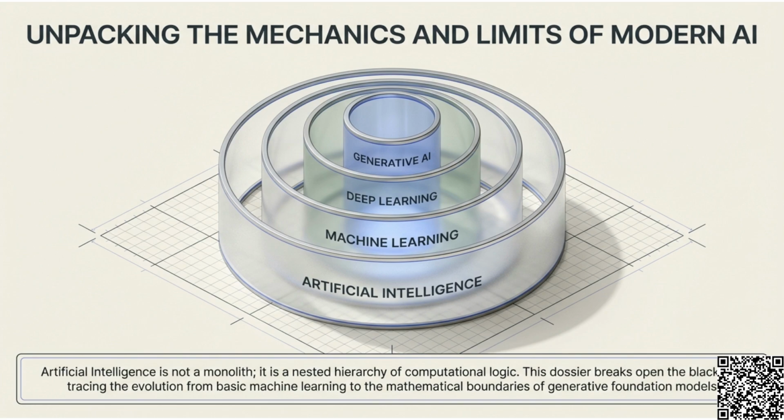Artificial intelligence is a nested hierarchy, not a monolith. This video breaks open the black box, tracing the evolution from basic machine learning to generative foundation models.